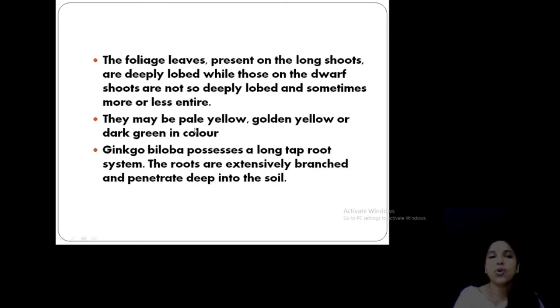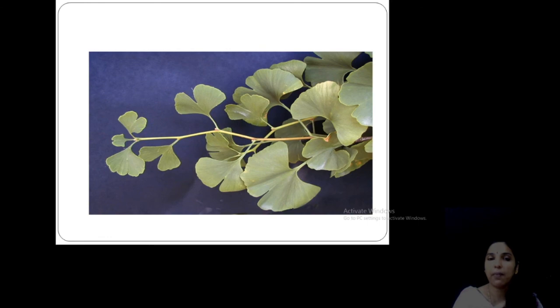Foliage leaves present on the long shoot are deeply lobed compared to the foliage leaves on the dwarf shoot, which are less deeply lobed. The leaves may be pale yellow or golden yellow and dark green; you can observe different colors. Then the root system is a long, extensively branched taproot system. See, this is the long shoot that bears the leaf-like structures.